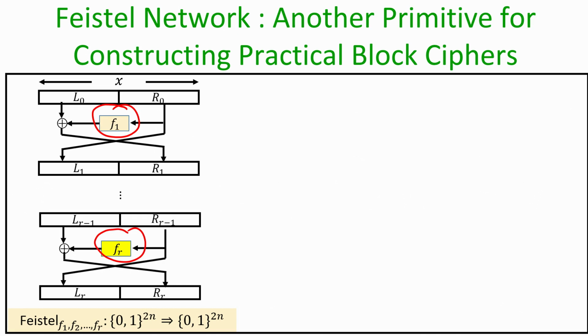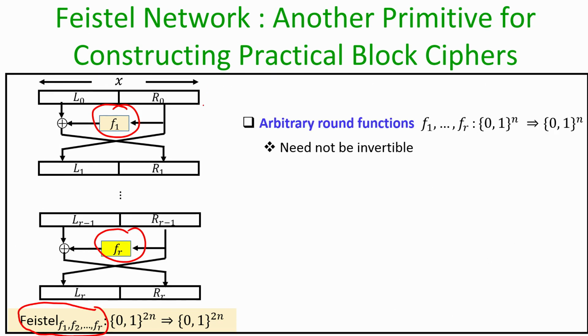If I have composed R round functions, then the overall construction is denoted by this notation, namely Feistel composed with respect to F1, F2, up to Fr, and the input size of the overall permutation will be 2n bits and the output will be 2n bits.